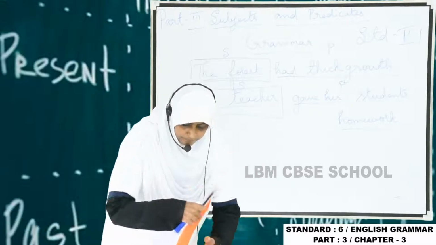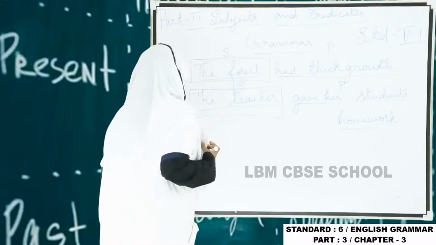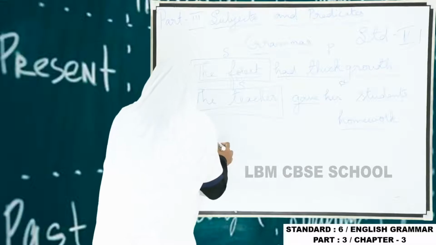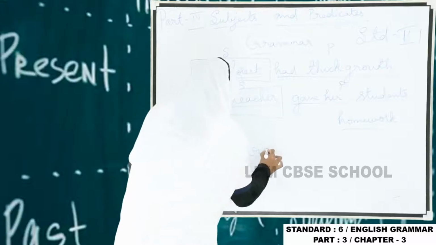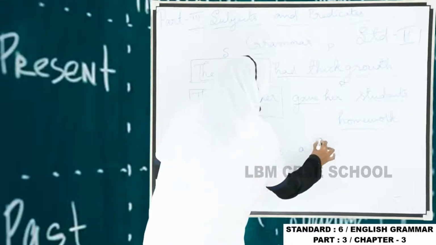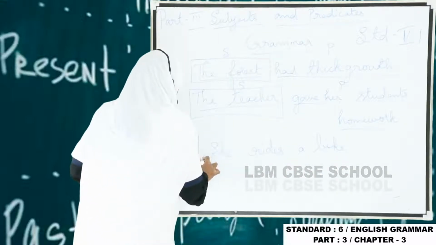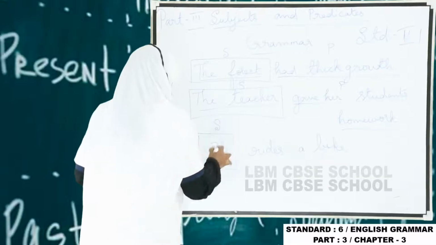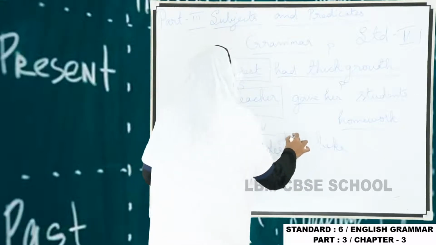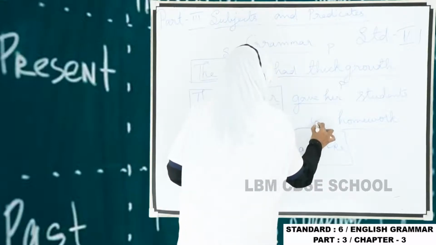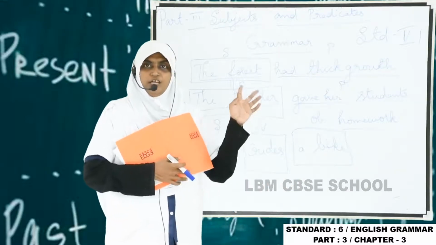One example: "She rides a bike." Here, she is the subject, rides is the verb, and bike is the object. Understand?